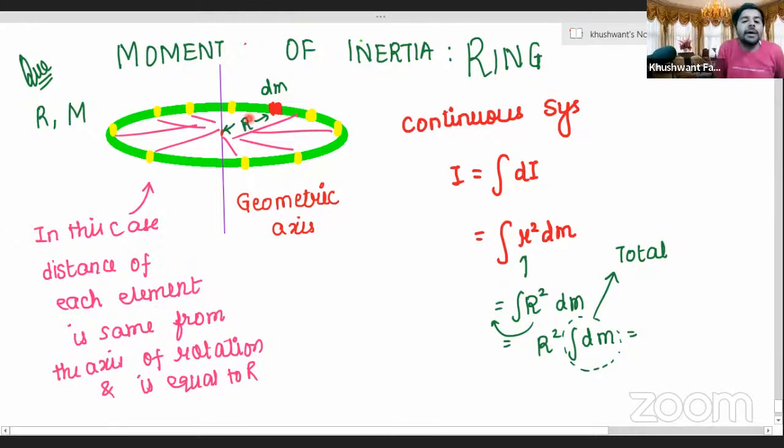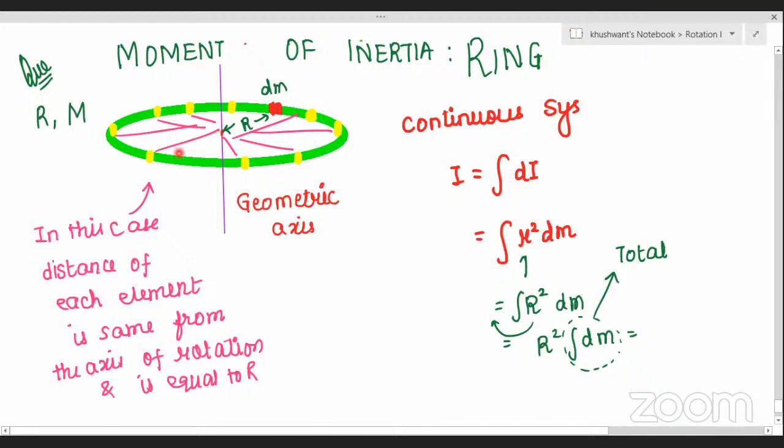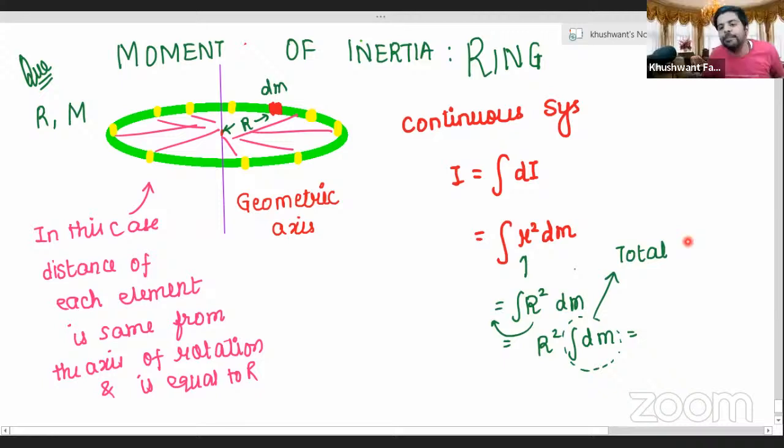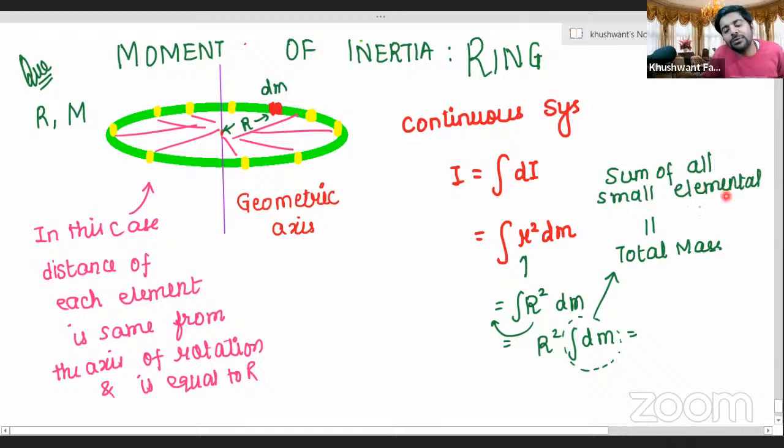Integrating means summing them up. So when you sum up all the elemental masses, what will be the total mass equal to, Makesh? Sir, M. Let's write it M. Good. So integration dm means the total mass, or the sum of all these small elemental masses. When you add all the elemental masses, that is what integration is. You will get the total mass and you will have the answer as MR squared.